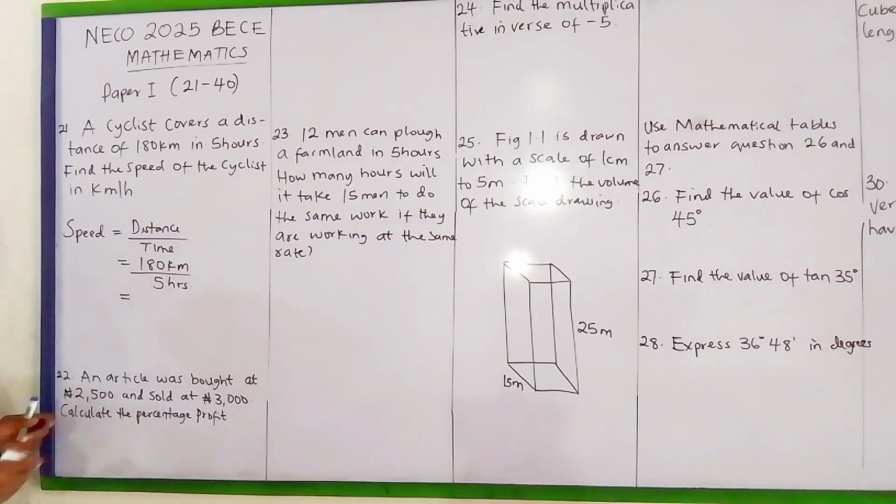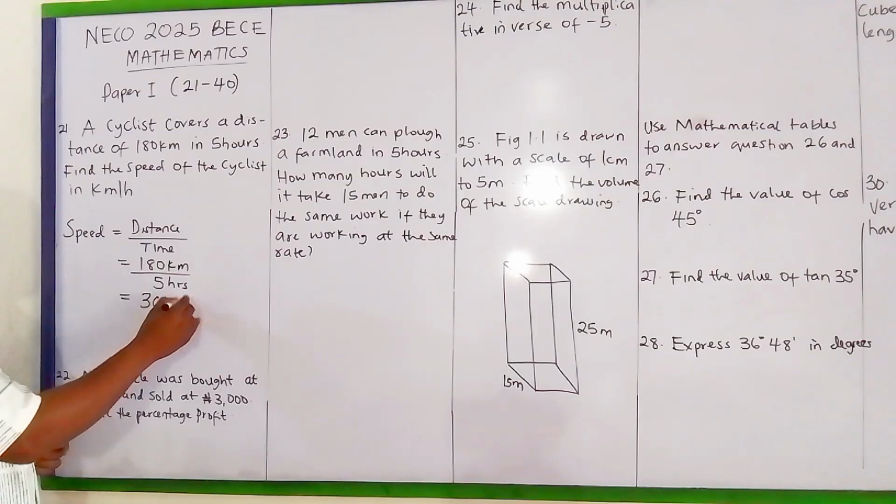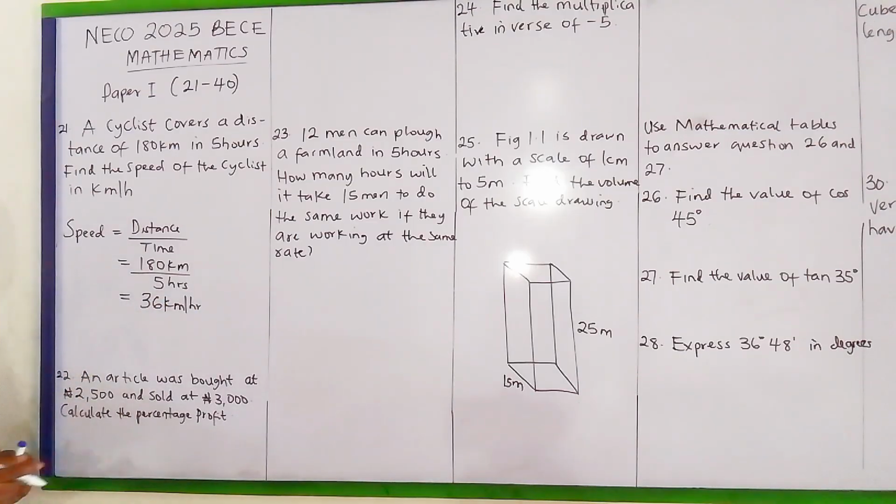So 180 kilometers divided by 5 hours will give me 36 kilometers per hour.